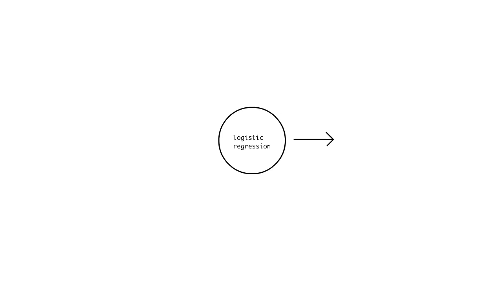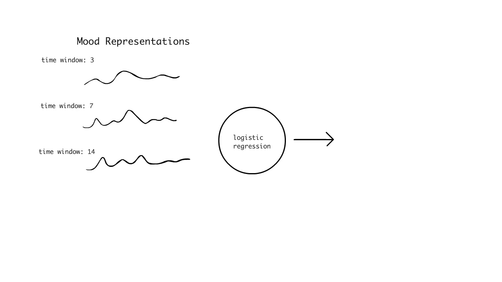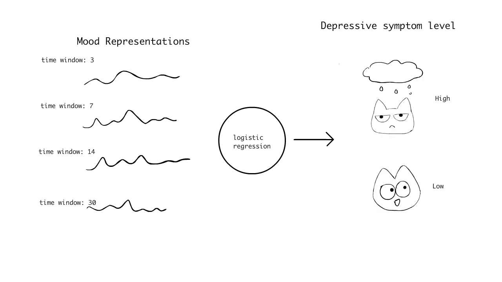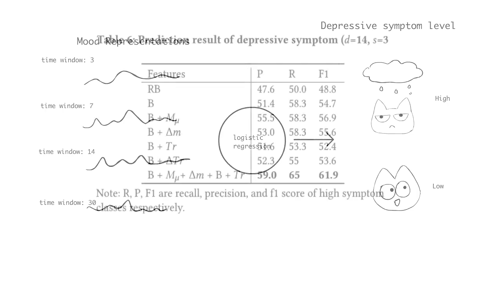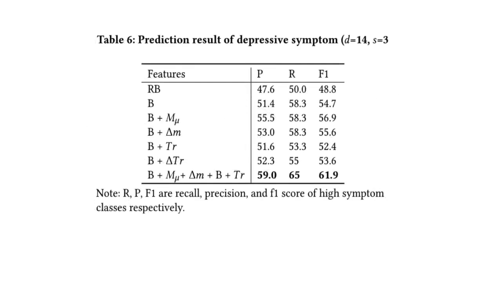Finally, we use a logistic regression model to test which single mood representation is the best. We added each mood representation to a baseline model, and this is the result. The first row is a random baseline. The second row is a baseline using LIWC, average sentiment, topic modeling, TF-IDF bag of words as features.